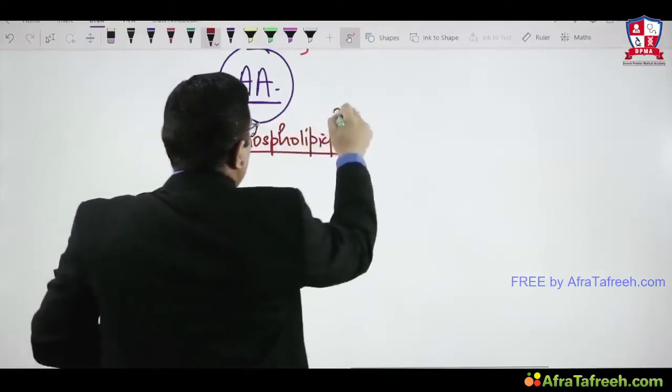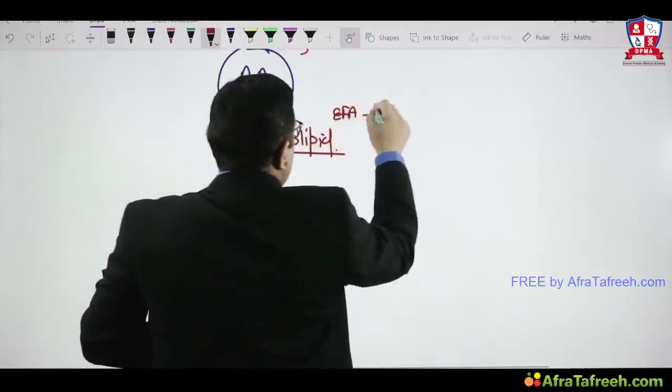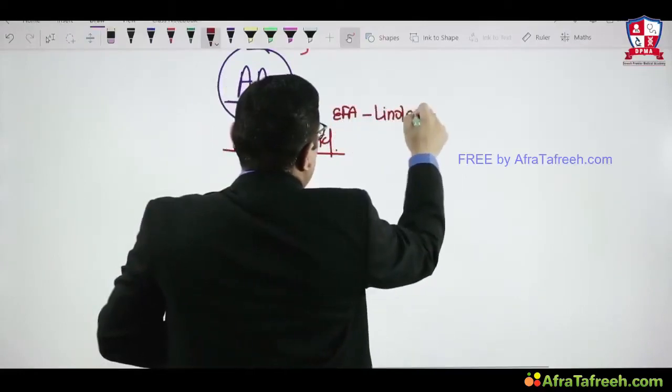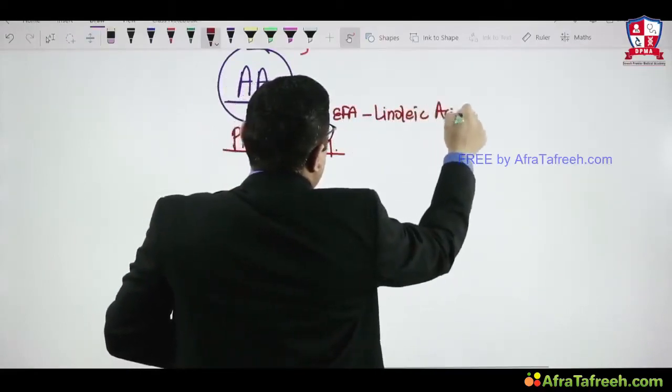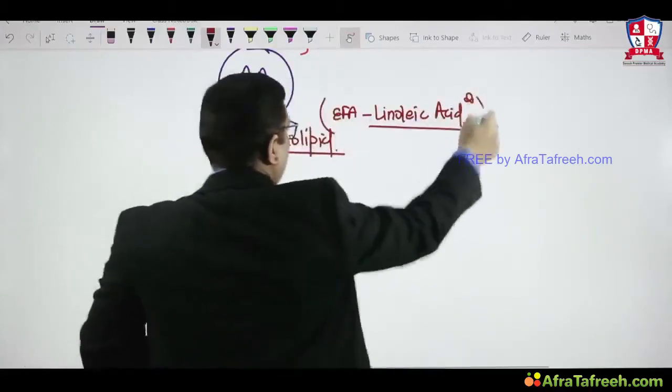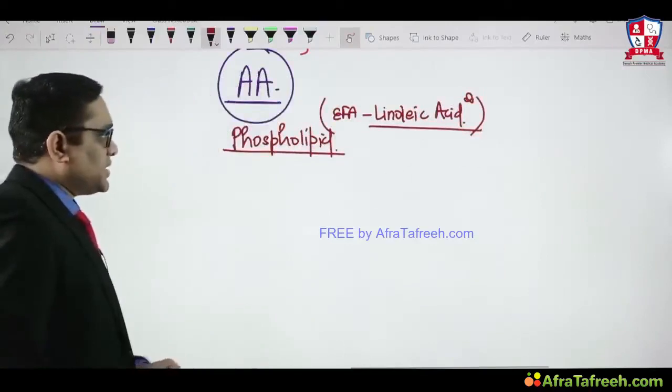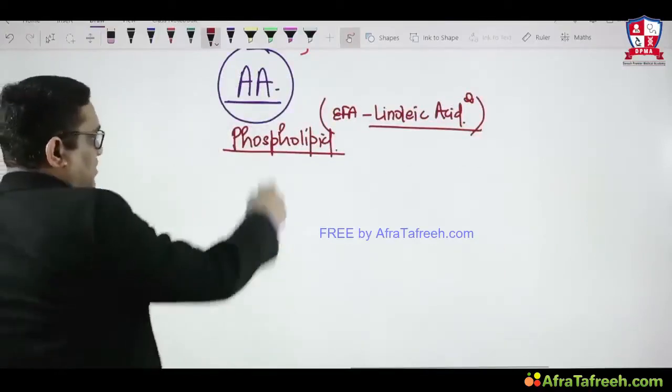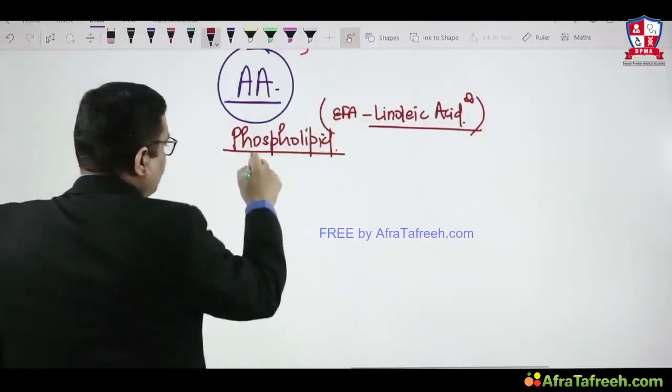Phospholipid, which contains the essential fatty acid linoleic acid. Already I have told you linoleic acid. So that is an important MCQ: linoleic acid, essential fatty acid, right? They will be containing the essential fatty acid linoleic acid. So this phospholipid, which is containing linoleic acid, will be broken down